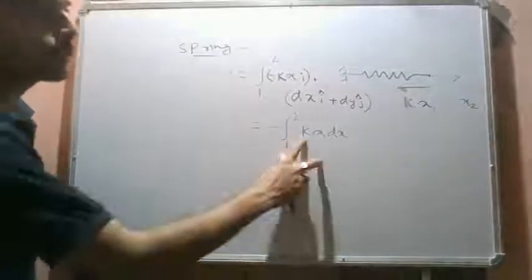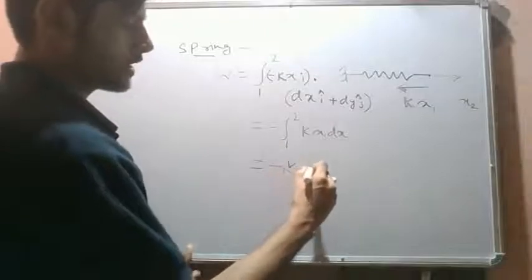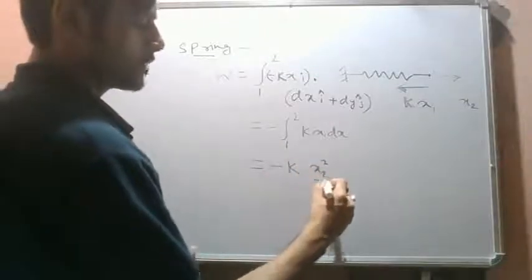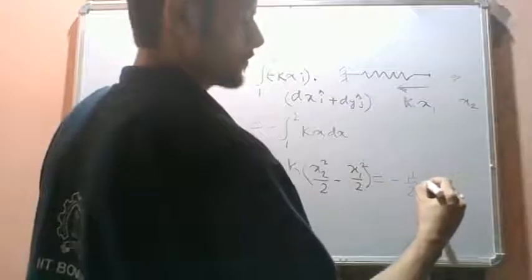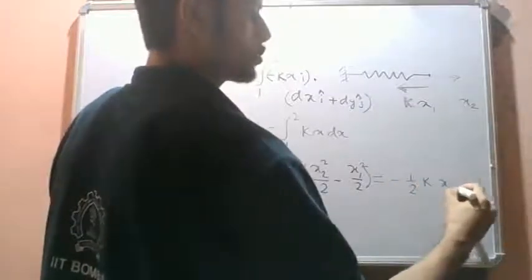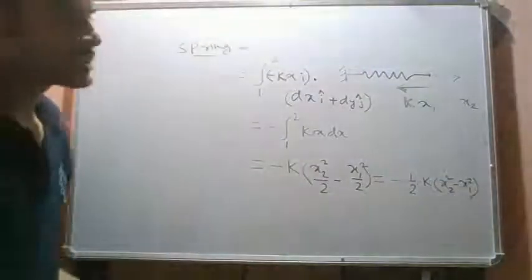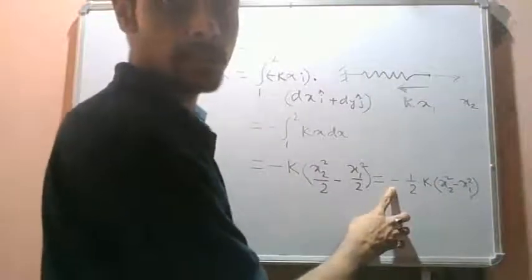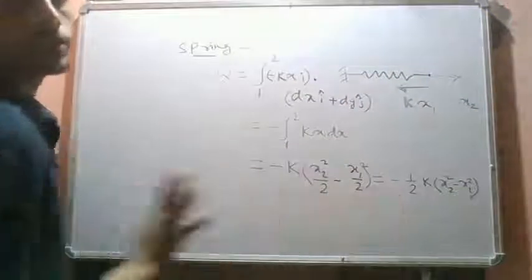Okay, so this k will be assumed mostly constant and we can take it out. So we have minus k (x2 square by 2 minus x1 square by 2), so we can write it as minus half k (x2 square minus x1 square). Okay, here also we see that there is a minus. This implies that the spring force is always in the direction opposing the extension of the spring. Let's say if we apply a force like this, the force in the spring will be acting in this direction. Okay, so this is the significance of this minus.